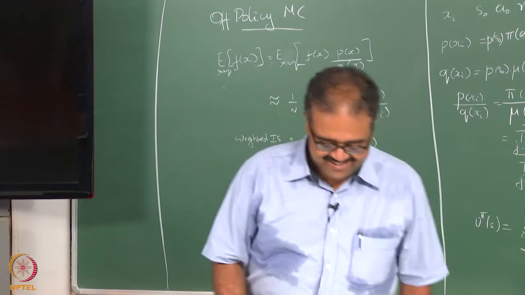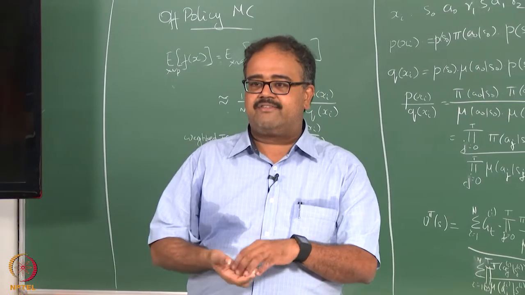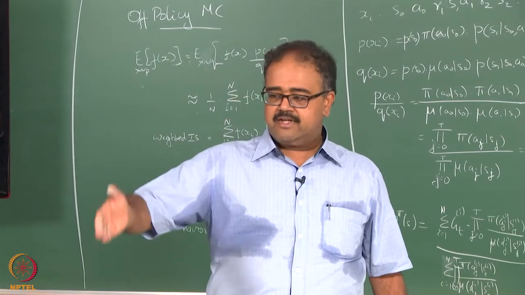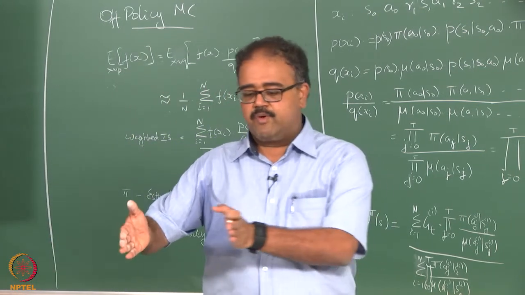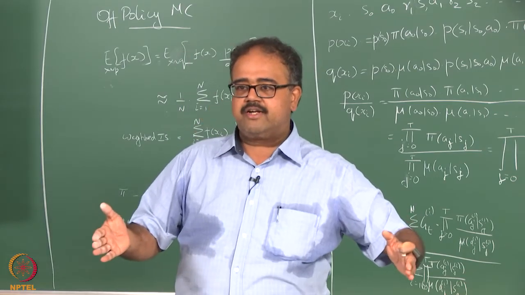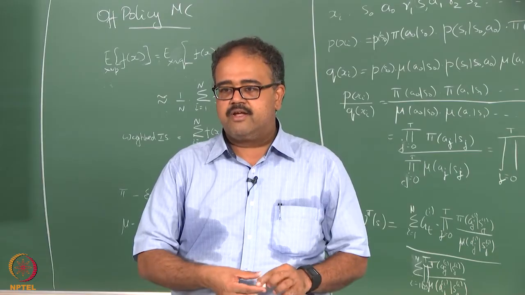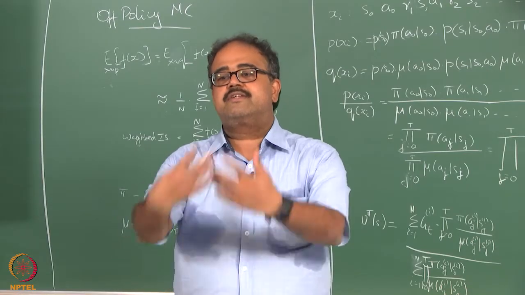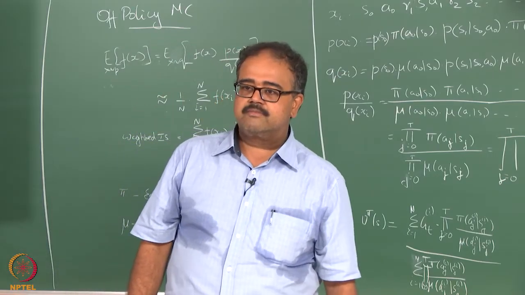Can you explain that again? I told you about this. When we have a fixed horizon, when I say the world is going to stop at time t equal to 10 or something like that, if you are one step away from that, you will behave in a different way. If you are 100 steps away, you will behave in a different way. So I am giving you the number of steps that have gone, so that if you want to specialize your value function based on the number of steps you have taken, you could do so.